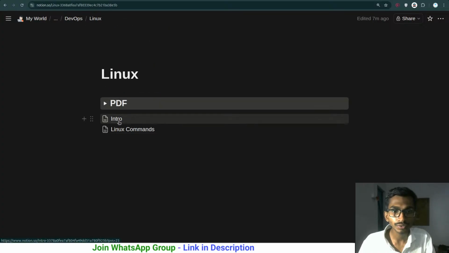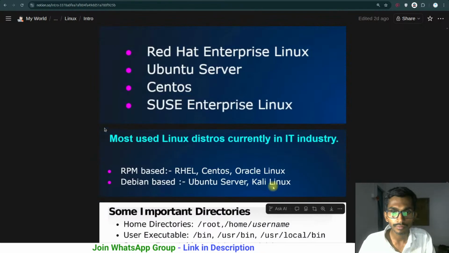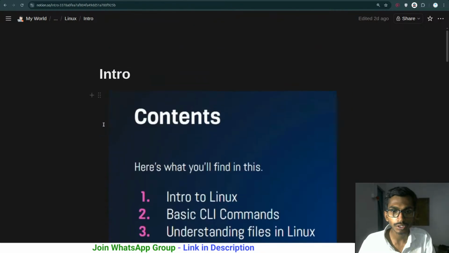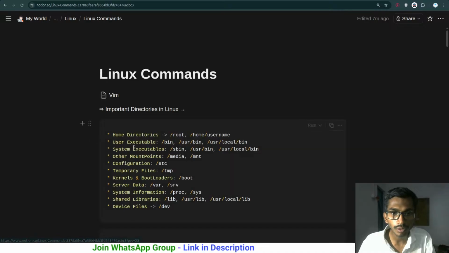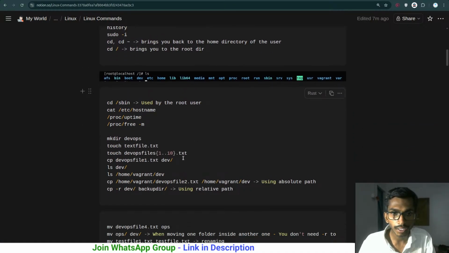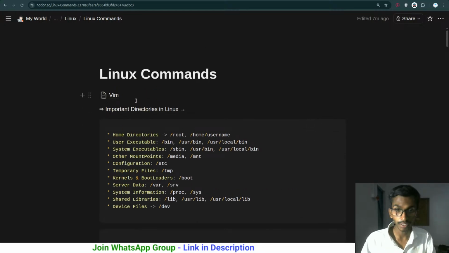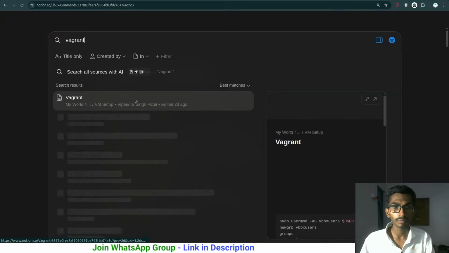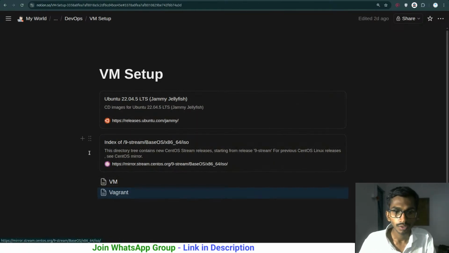Vagrant Linux intro. I don't have anything over here as such. By the way, nowadays I'm just simply focusing on Linux, learning more about it, but I forgot the commands. Where have I kept them? Vagrant. Turns out it's not really gonna be possible for me to just simply get the vagrant stuff. Vagrant. That is inside virtual machine. Yeah, got it. So inside virtual setup, DevOps.